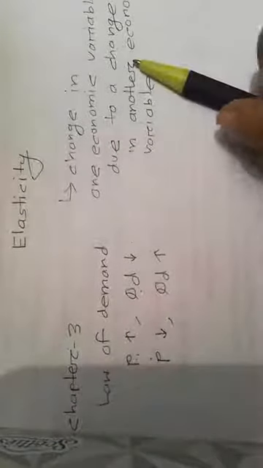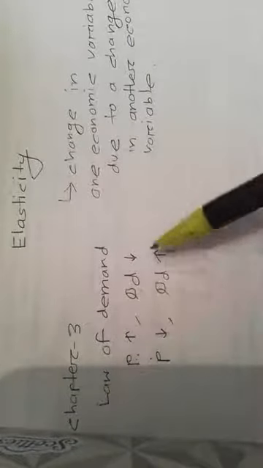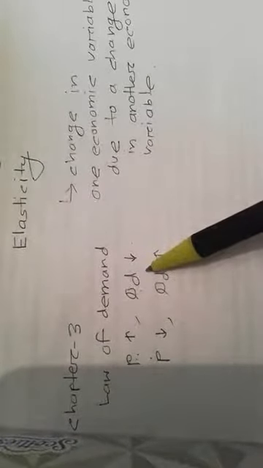Now look at here. Price. What is price? Price is an economic variable. What is quantity demanded? Quantity demanded is an economic variable. Question? Okay. So price is one economic variable. Quantity demanded is another economic variable.